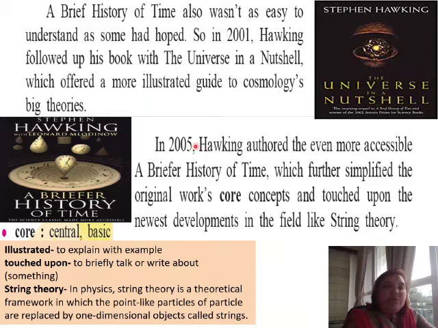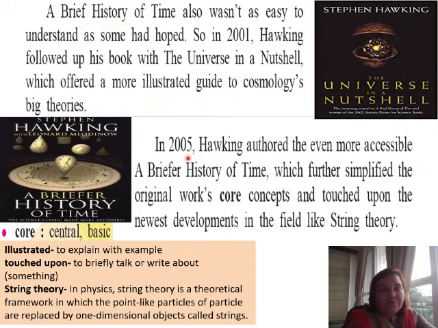In 2005, Hawking authored the even more accessible A Briefer History of Time, which further simplified the original work's core concepts and touched upon the newest developments in the field like string theory.